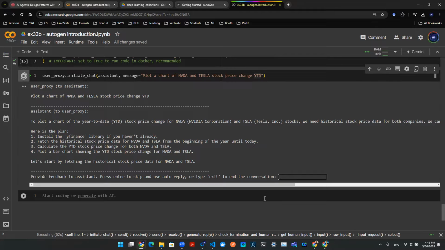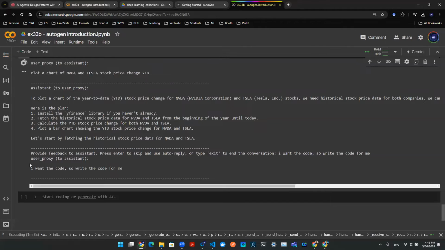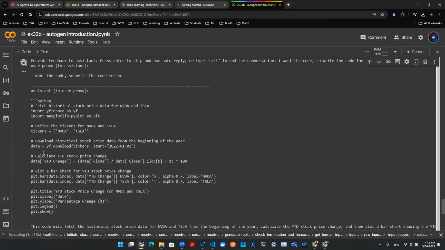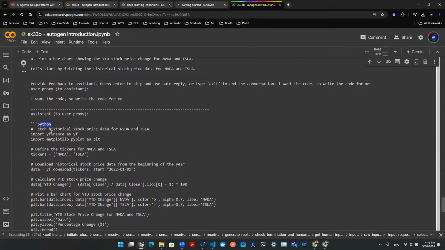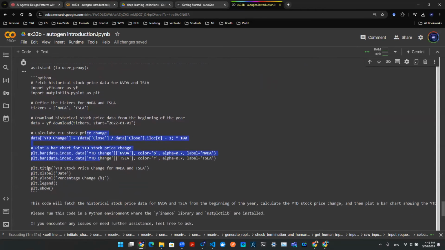So let me type in something to make it a little more interesting. I can say: I want the code. Write the code for me. I press enter, and it's going to try to write code for me based on the sentence I inputted. Now it says, this is the Python: fetch historical data, and we have Yahoo Finance, that's the package. Here's a ticker, use yahoo.download, give us all of these, and then it packs everything together.